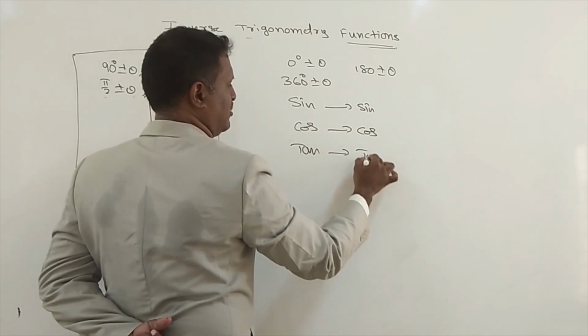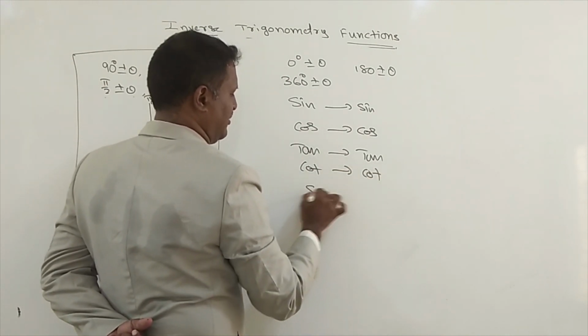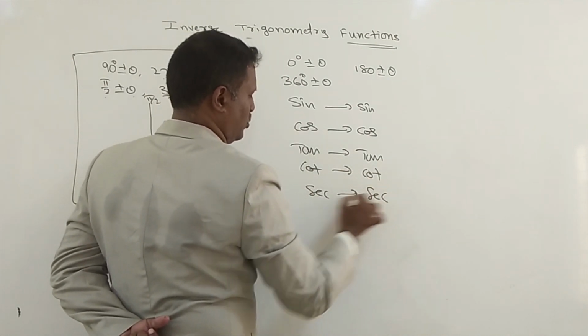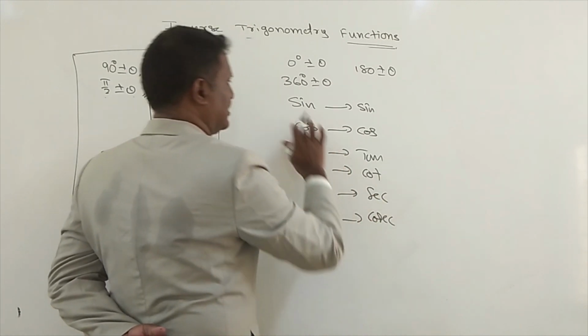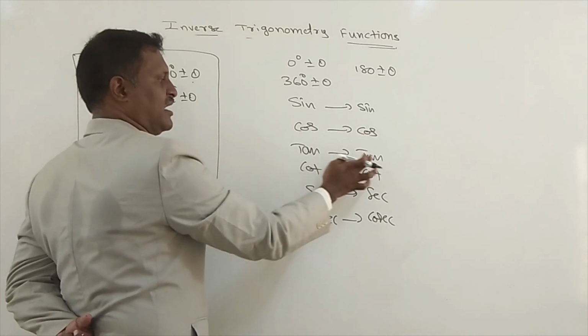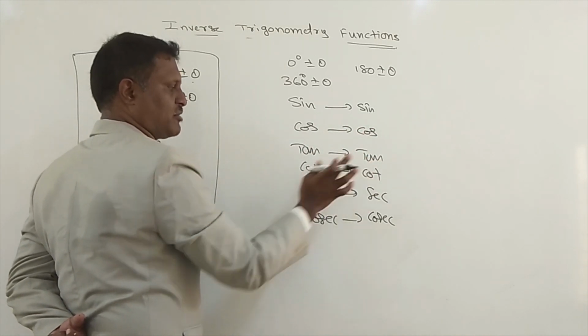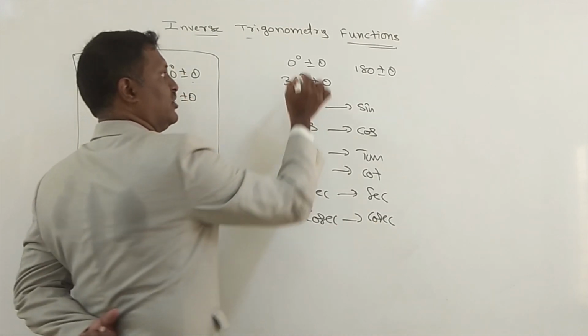Tan will be tan only, cot will be cot only, secant will be secant only, cosecant will be cosecant only. It never interchanges.